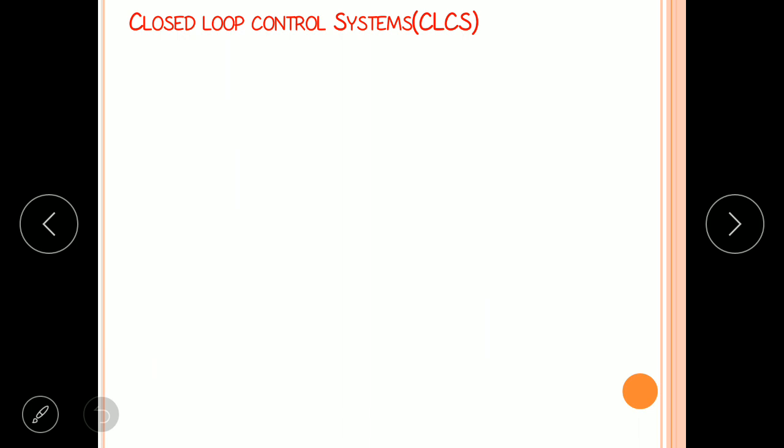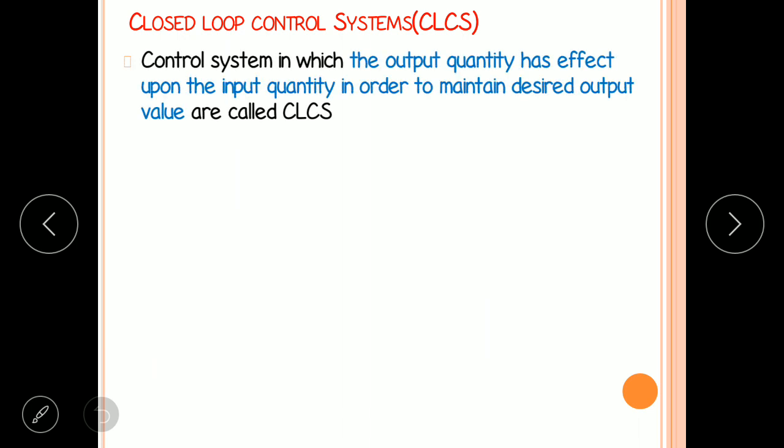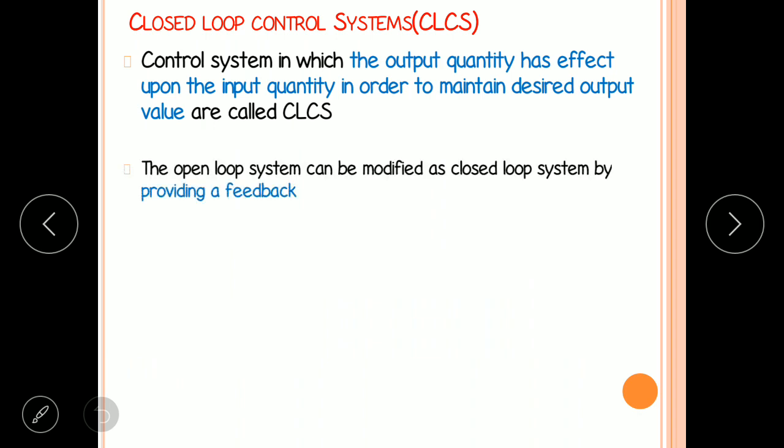Now we'll see closed loop control systems. A control system in which the output quantity has an effect upon the input quantity in order to maintain the desired output value is called a closed loop control system. The open loop control system can be modified into a closed loop control system by providing feedback. That means the difference is that in a closed loop control system you have feedback.